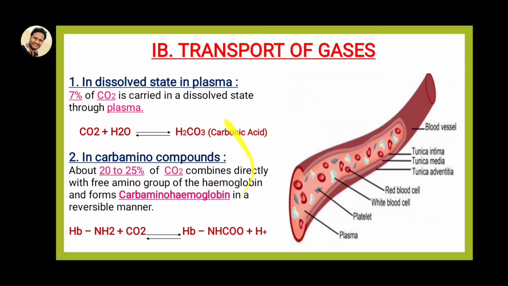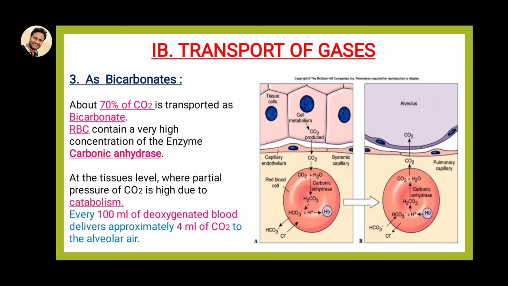Carbon dioxide combines directly with a free amino group within the hemoglobin, which is why it is called carbamino hemoglobin formation. This carbamino hemoglobin then releases carbon dioxide at the lungs.